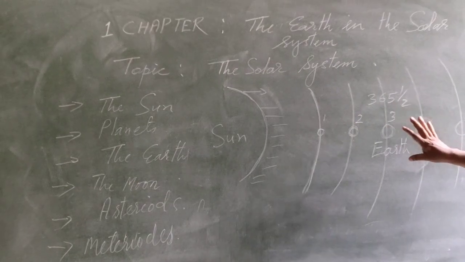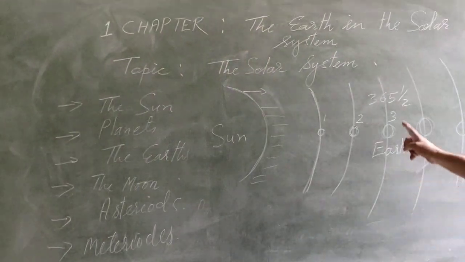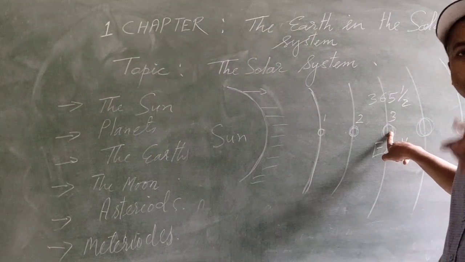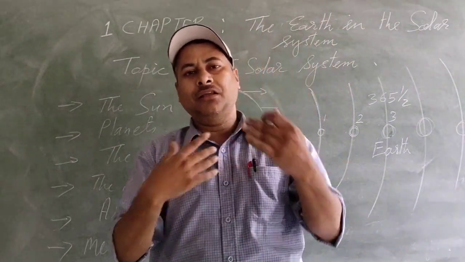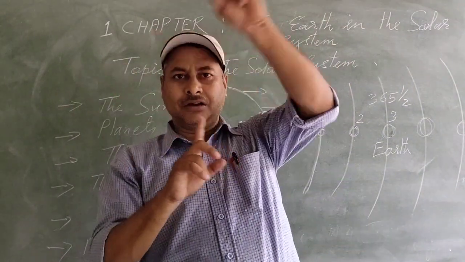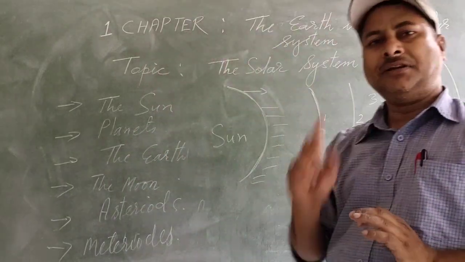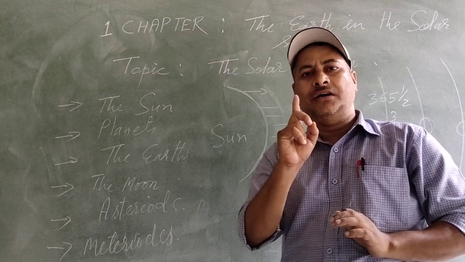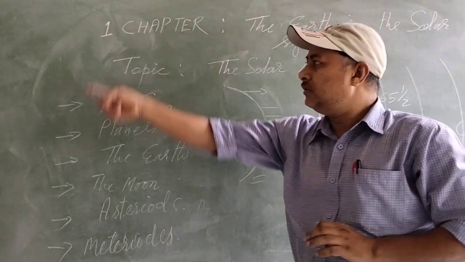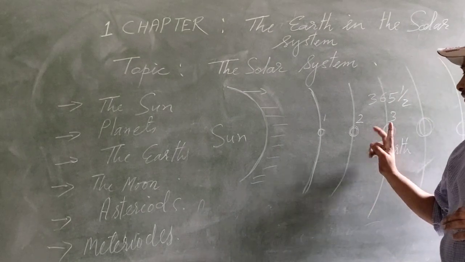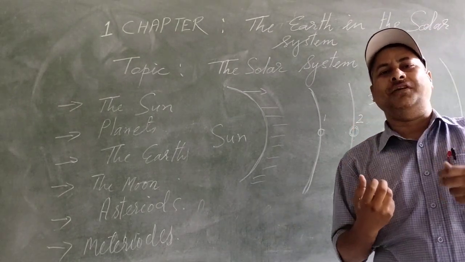In these days it completes one revolution and reaches this point once again, and that we call 1 year gone. At the same time the Earth also does two things: first it revolves around the sun, and second it rotates itself.